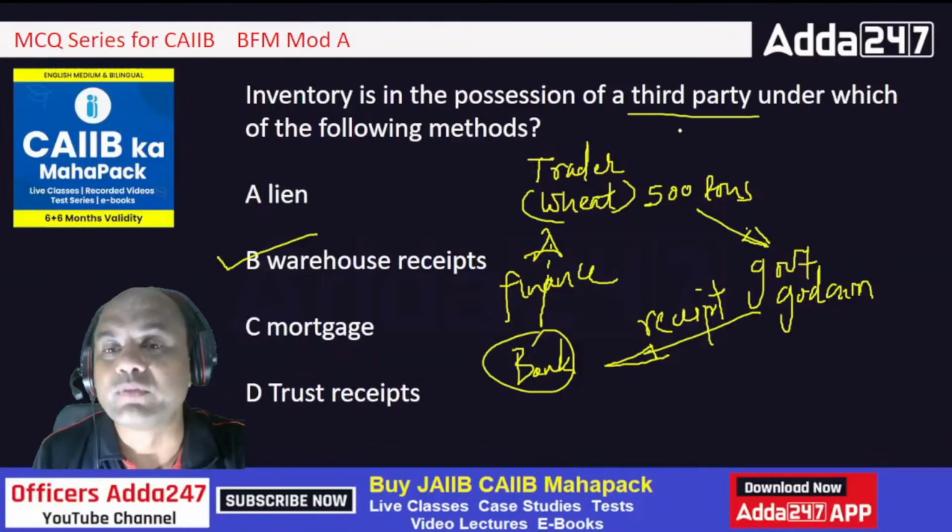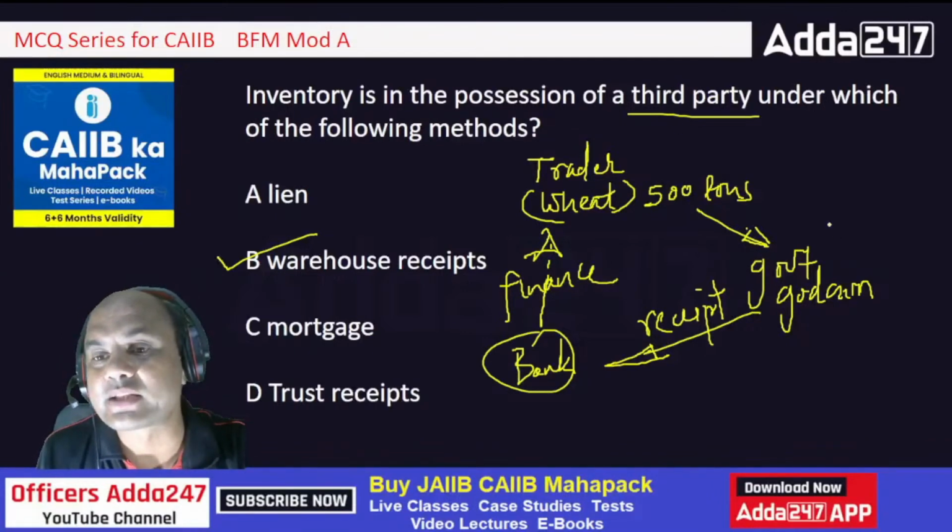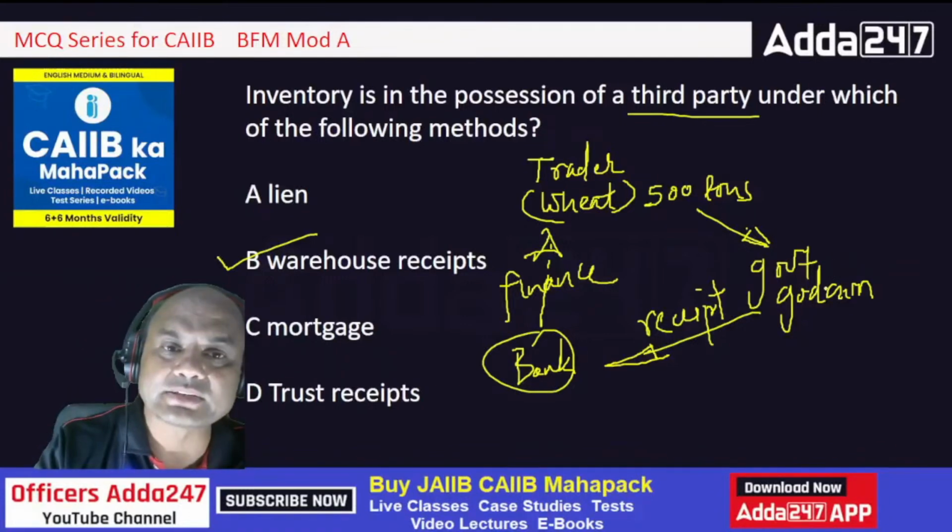So that's why, where are the goods kept in this? The inventory is kept in a third party godown, right? Government godown. That is the answer.